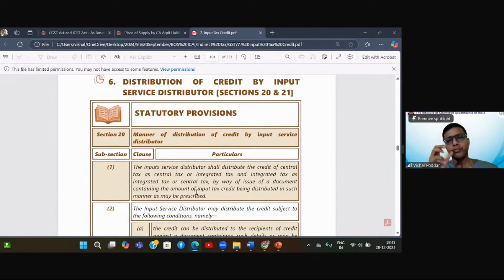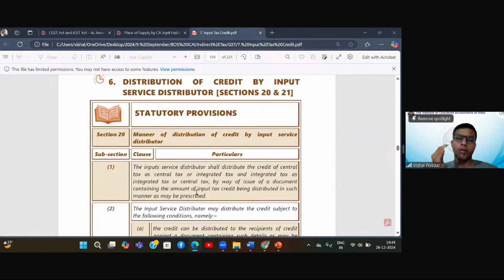But the problem was my Mumbai office did not have any outward sales or removal which was leviable to excise. So this CENVAT credit, which was kept in my Mumbai office, was remaining idle and unutilized because there was no outward supply from Mumbai. Then the provisions of input service distributor were brought into the CENVAT credit rules, which asked me to take a specific registration for this Mumbai office called input service distributor. So it is like a status, a specific registration.